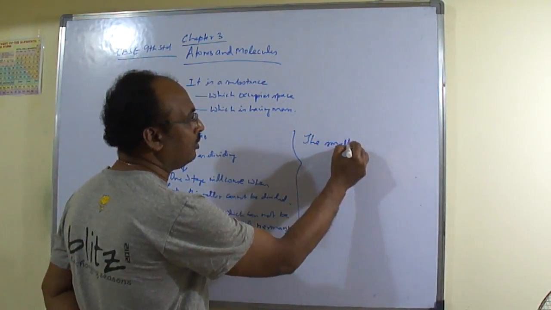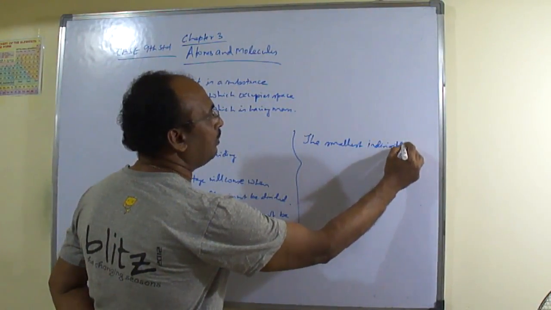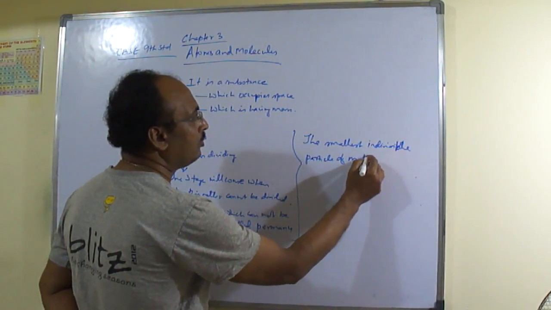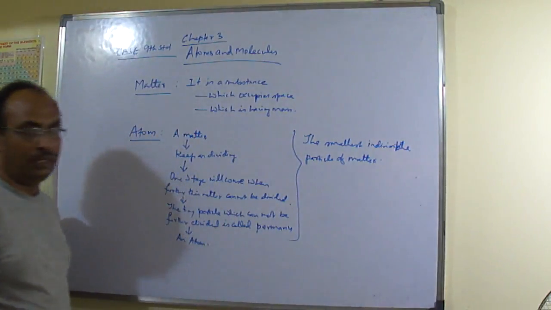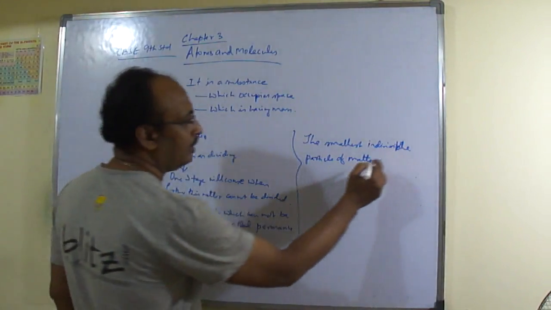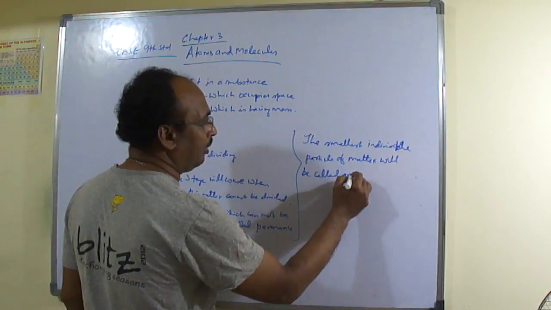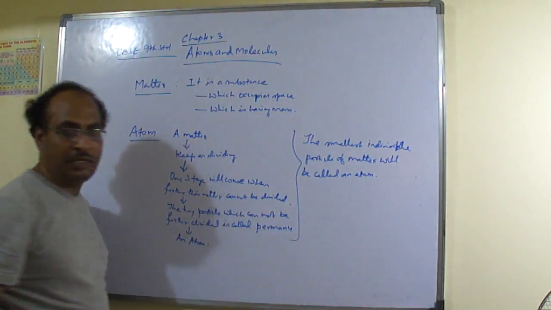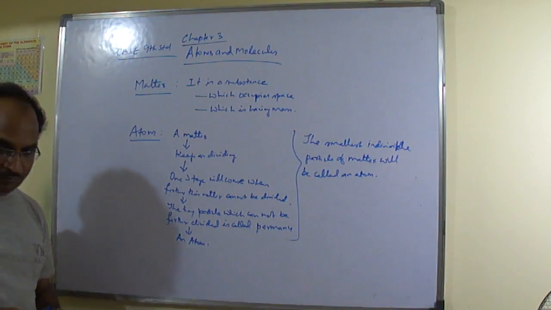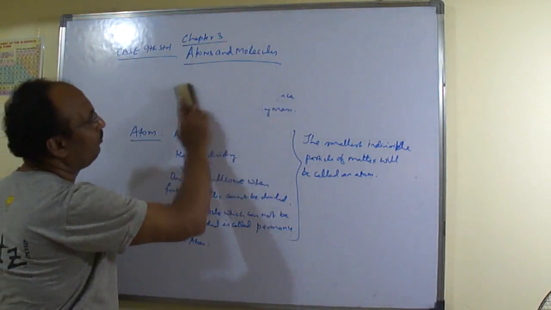The smallest indivisible particle of matter is called an atom. Understood? So this was there for an atom,